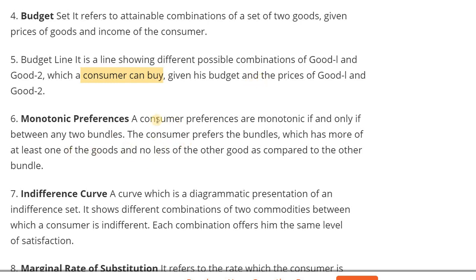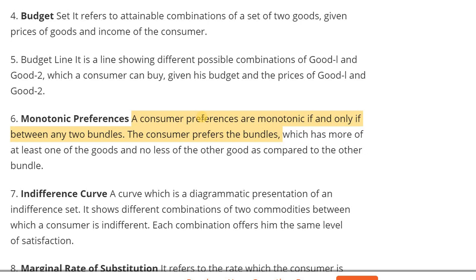Next one, monotonic preference. A consumer's preferences are monotonic if and only if between any two bundles the consumer prefers the bundle which has more of at least one of the goods and no less of other goods as compared to the other bundle.